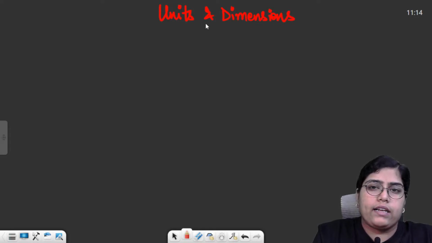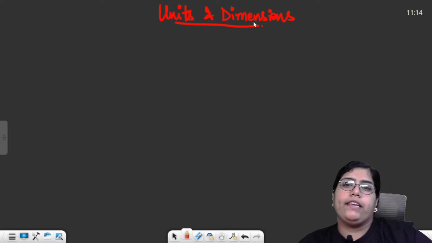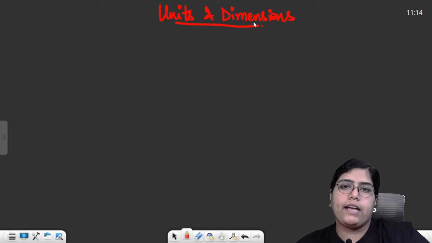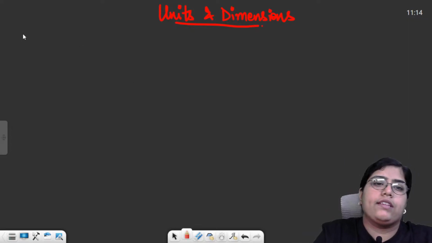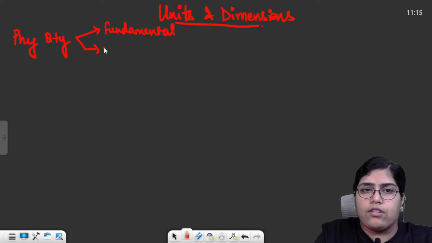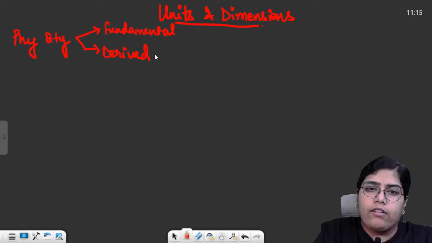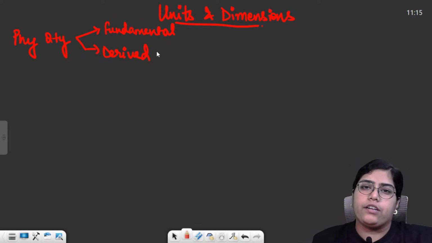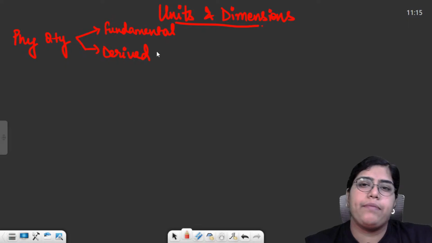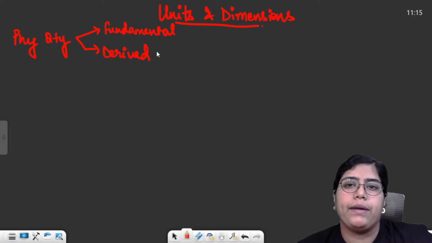So we know that every quantity can be measured, and every measurement has got two things. There can be two types of physical quantities. First is your fundamental quantity, second is your derived quantity, right? A fundamental quantity is something that cannot be expressed in terms of any other physical quantity. And derived quantities are those quantities which can be expressed in terms of fundamental quantities.